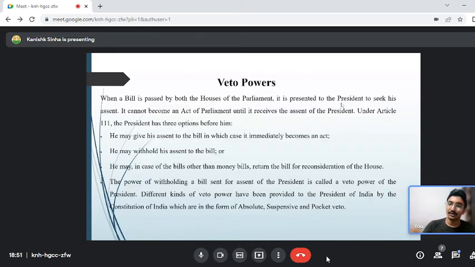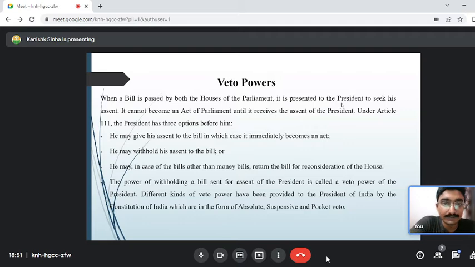So what options does the president have now? For example, when a bill is passed by the Lok Sabha and Rajya Sabha, it is presented to the president. The president will be giving an assent. He will give his assent immediately. For Ramnath Kovind, the president, if the Citizenship Amendment Bill is passed, or the farm bill is passed, I will give the assent. So he gives the assent.